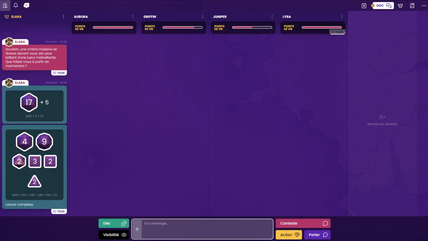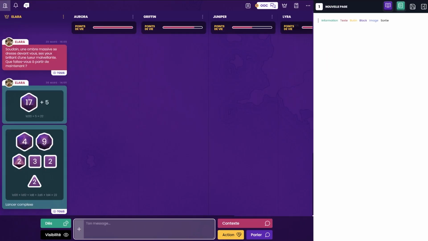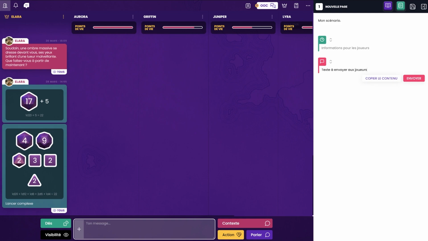Every Game Master needs scenarios to bring to life for their players. Minimal Scenario is a writing tool dedicated to creating role-playing game scenarios, accessible within the games and independently from your hub. It will provide you with the necessary tools for creating your scenario as well as for taking notes. Its uses are manifold, so make good use of it.